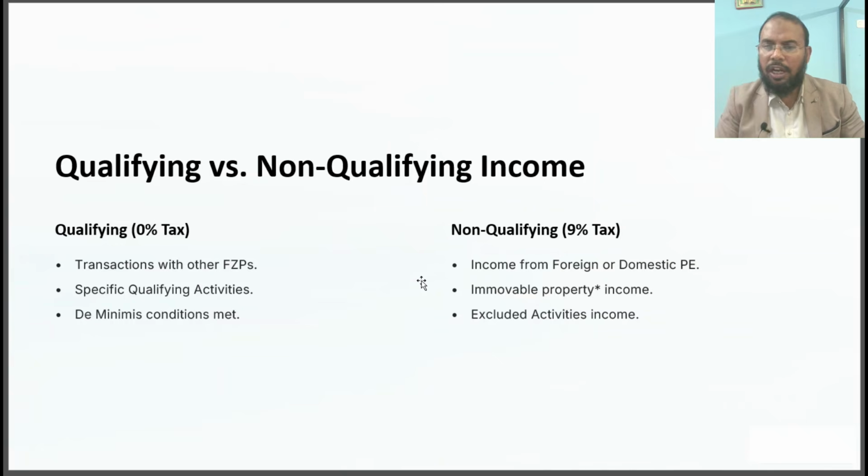Here is a small star on immovable property. You need to understand that if the immovable property is commercial property located in a free zone, and the income arises from a free zone person, then that income will be considered qualifying income. Other than that, immovable property income is covered here as non-qualifying income.